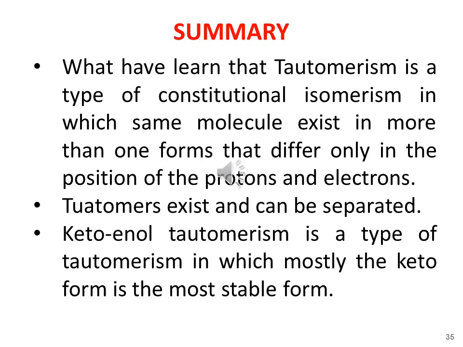So what we have learned is that tautomerism is a type of constitutional isomerism in which the same molecule exists in more than one form that differ only in the position of the protons and electrons. Tautomers exist and can be separated, whereas resonance structures don't exist and cannot be separated. Keto-enol tautomerism is a type of tautomerism in which mostly the keto form is the most stable form, whereas there are some exceptions in which the enol form is more stable than the keto form.